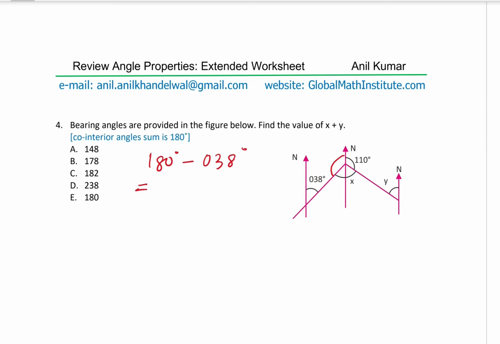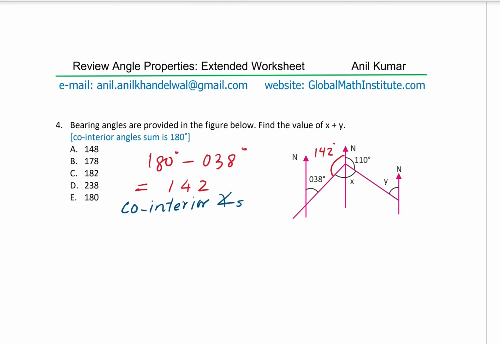So let me write down the reason here. It is co-interior angles. Is that clear to you? And now you can calculate. So 180 minus 38: 10 take away 8 is 2, and then from 7, when you take 3, you get 4. You get 142 degrees. So this is 142.